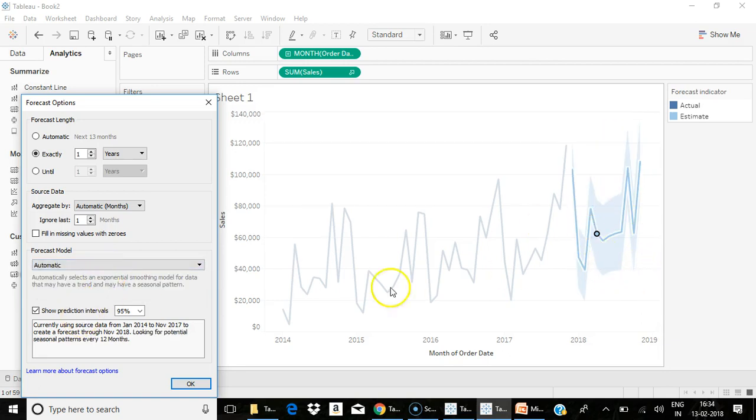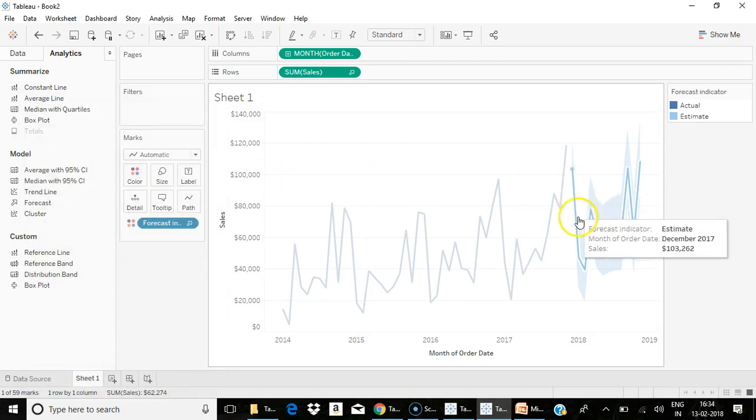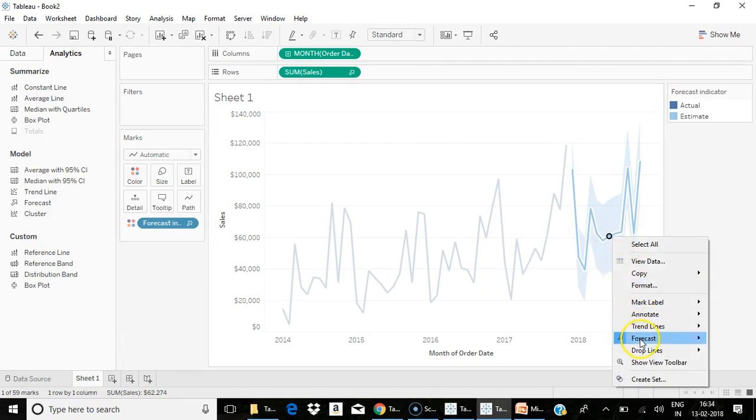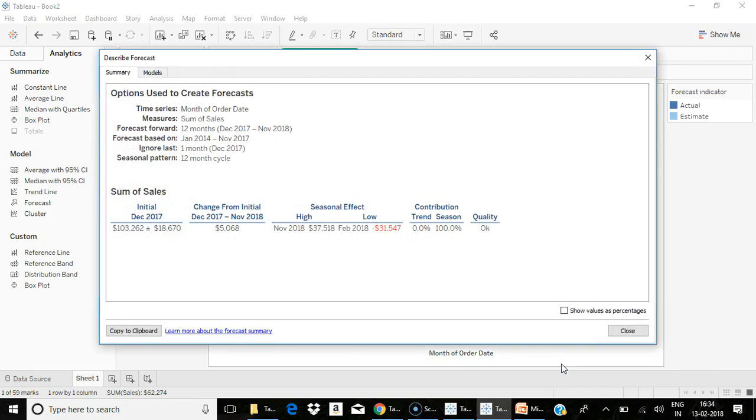The shaded intervals are the forecasting predictions. Based on that, it is going to give you the future results. You can also go for describe forecast option in order to know more details about your forecasting. If you see here, among these 12 months of data, the trend is 0.